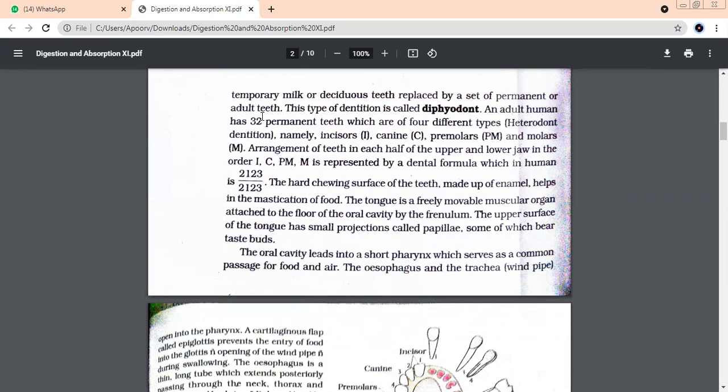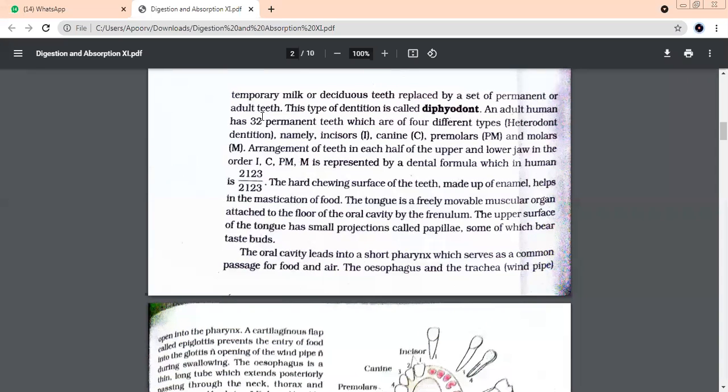Everybody knows the meaning of thecodont? We discussed what is thecodont arrangement of teeth. The attachment of them with the socket of the jaw bone is called thecodont. And what is diphyodont? That human beings have two sets of teeth, deciduous and permanent. So it is called diphyodont.